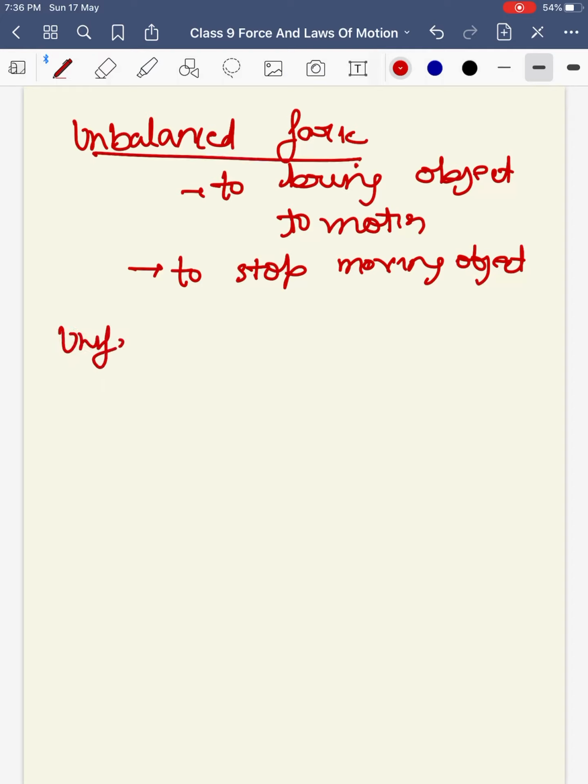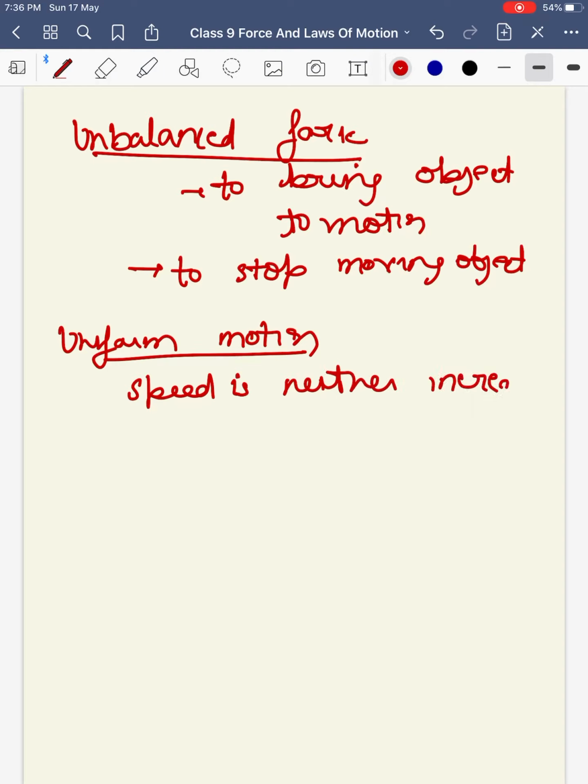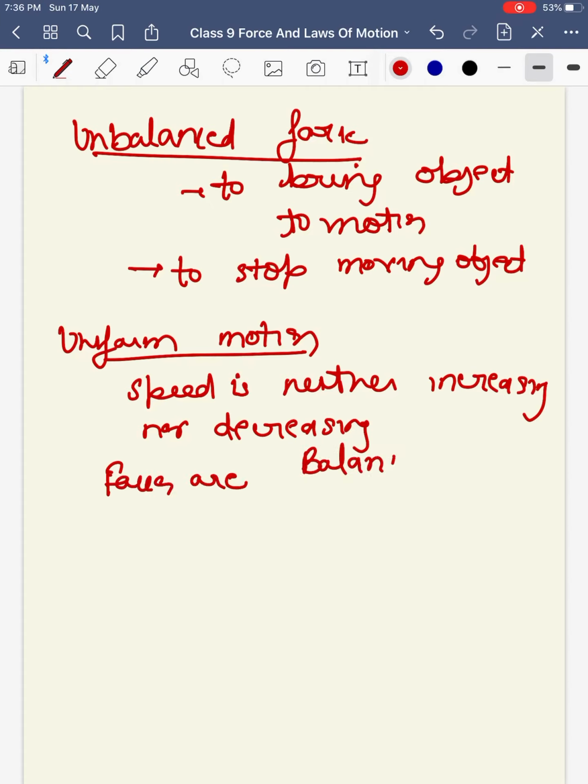But when an object is in uniform motion, that is, speed is neither increasing nor decreasing, in that case the forces are balanced. Okay? In that case the forces are balanced, meaning to maintain the motion of an object we don't